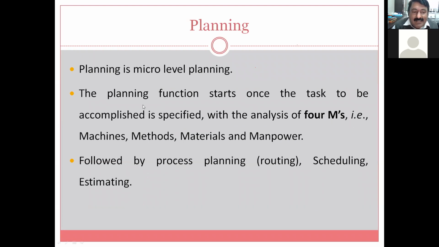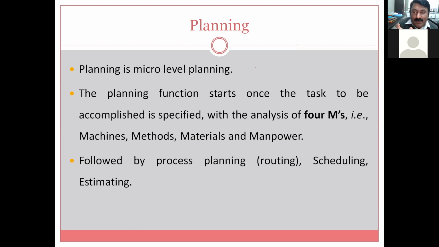The analysis starts once the task to be accomplished is specified. So what is specified? This is part 1. Then the focus is on these 4 M's: machine, method, material and manpower. This comes under planning. Planning of these 4 resources is very important, followed by process planning. Once you have decided that this material is used, this method is used, this is the manpower with us and these machines we are using, after that comes routing, scheduling and estimation.